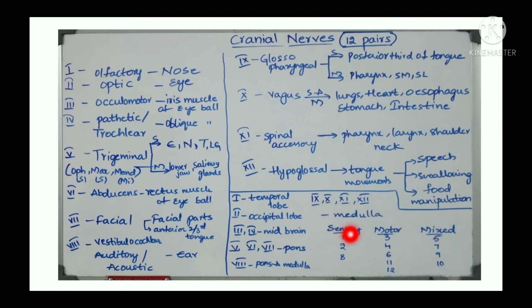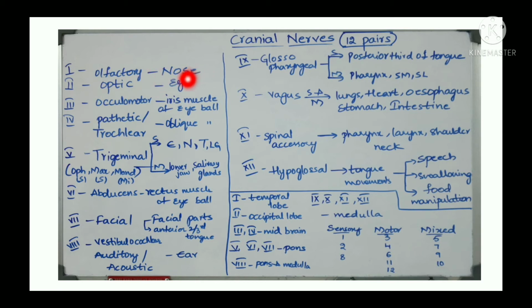So here I have given examples. 1 to 8 are sensory, 3, 4, 6, 11, 12 are motor. Mixed means 5, 7, 9 and 10. So now read by correlating these. So here I have given first one is olfactory. It is a sensory nerve, means the nerve which sends impulses from a sensory organ to brain. So here olfactory means it is related to smell, means nose.